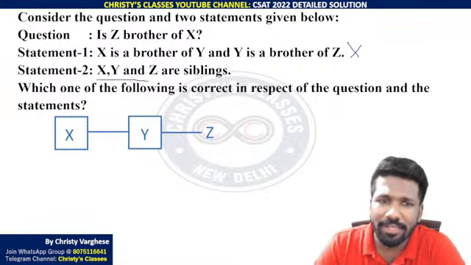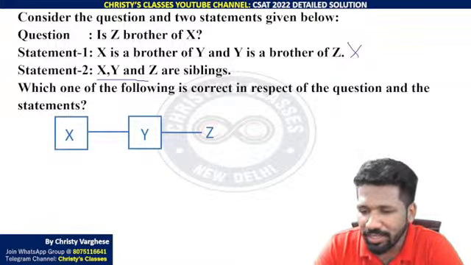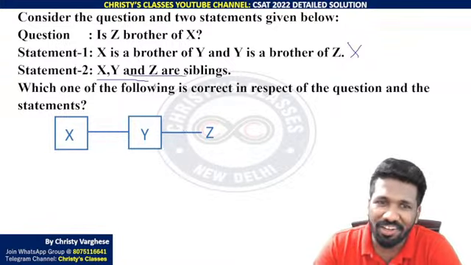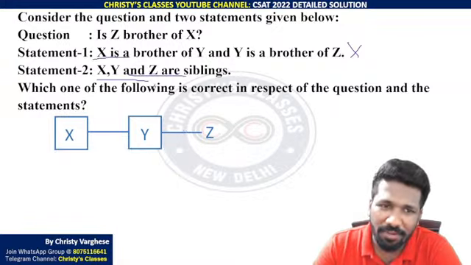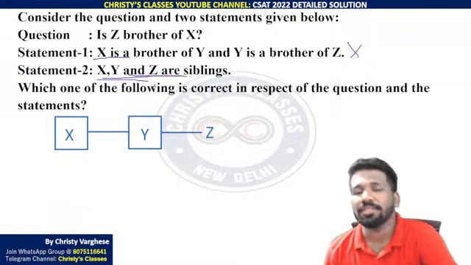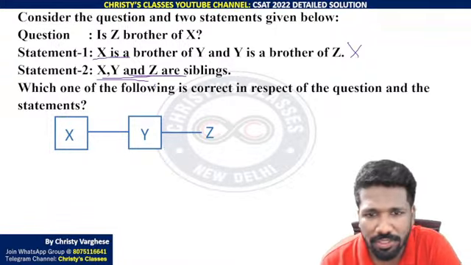Statement 2 also, let us combine. Statement 2 is saying X, Y and Z are siblings. That doesn't guarantee the gender of the siblings. And that is not new information also. From statement 1 we already got this information that X, Y, Z are siblings. So statement 2 also is not enough, because the problem is this.